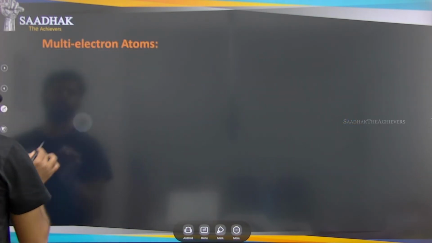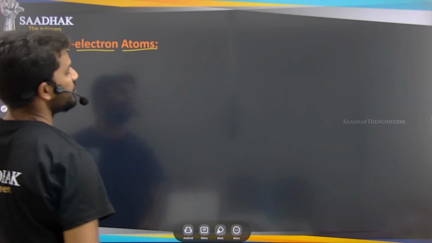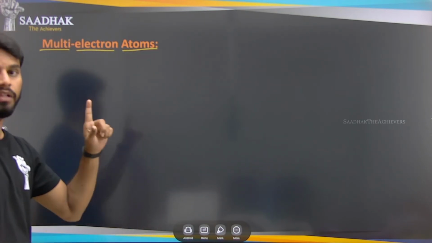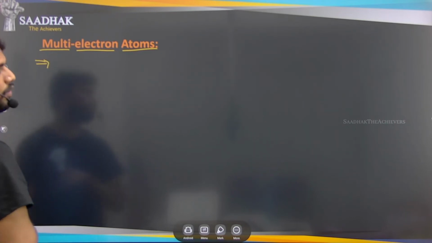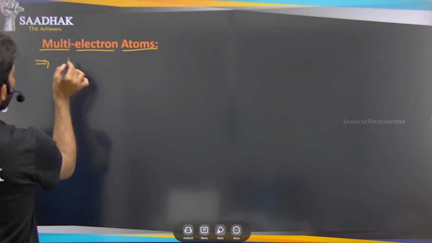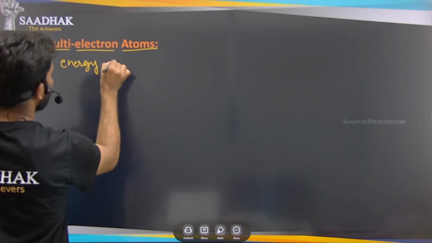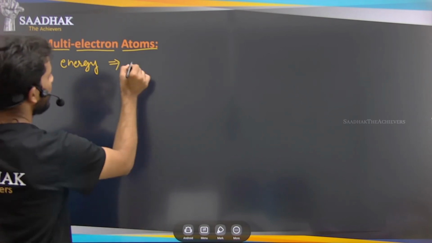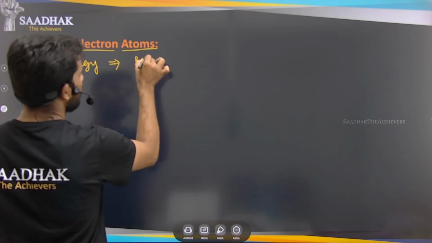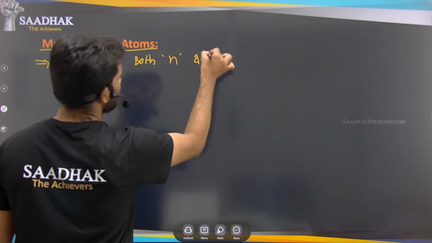Okay, so next, just now we have seen the energies of the hydrogen atom, which has a single electron. Now we'll see the multi-electron atoms, right? So now we can say that the energy of these multi-electron atoms, as we have discussed in the previous lectures also, is dependent on both the principal quantum number and the azimuthal quantum number.